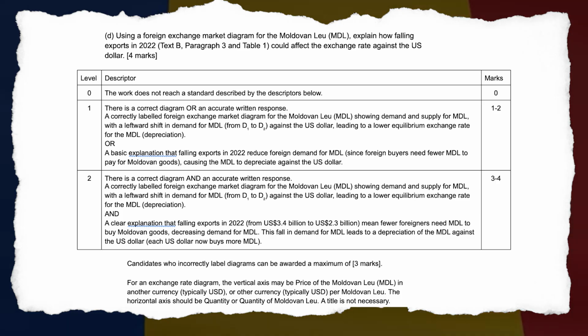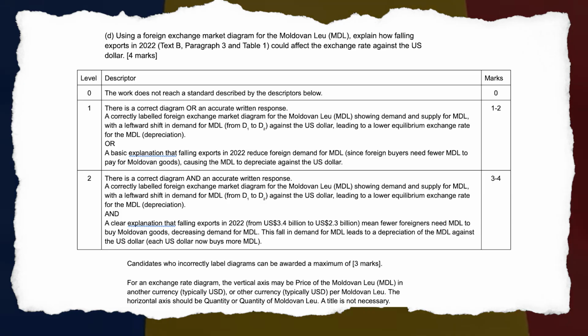A correctly labeled foreign exchange market diagram for the Moldovan leu, MDL, showing demand and supply for MDL, with a leftward shift in demand for MDL from D1 to D2 against the US dollar, leading to a lower equilibrium exchange rate for the MDL, depreciation.